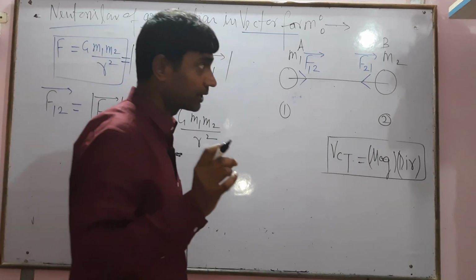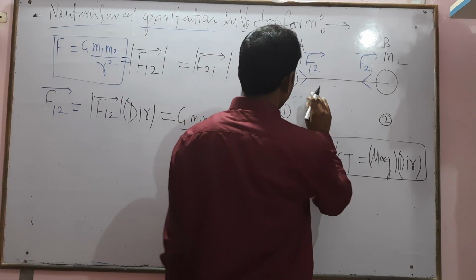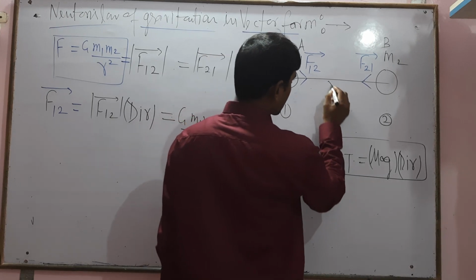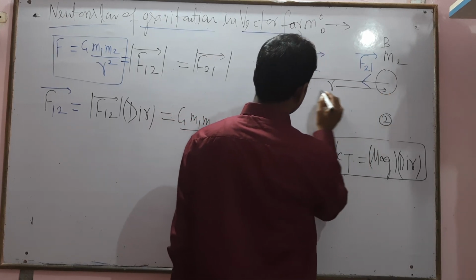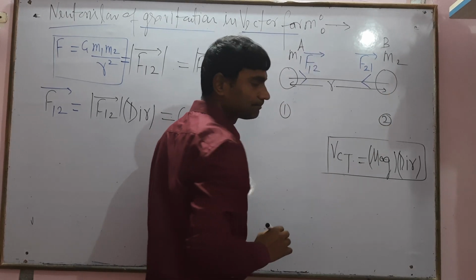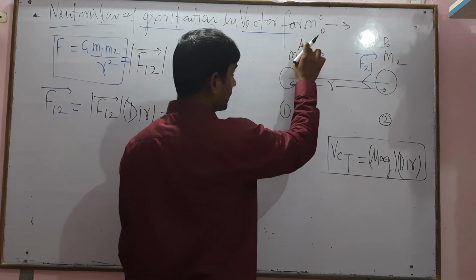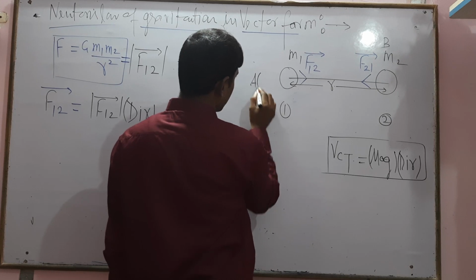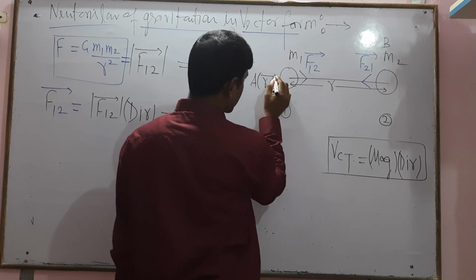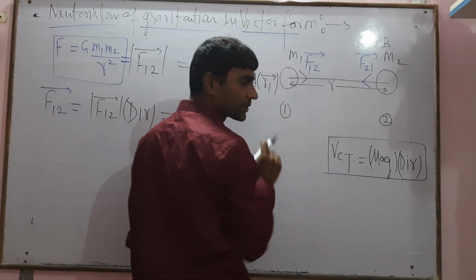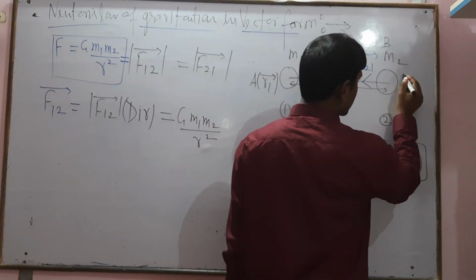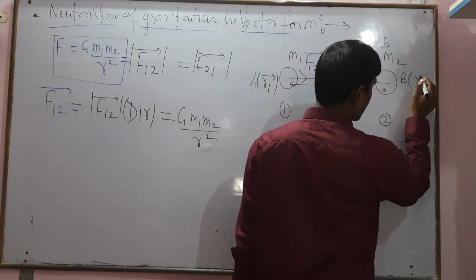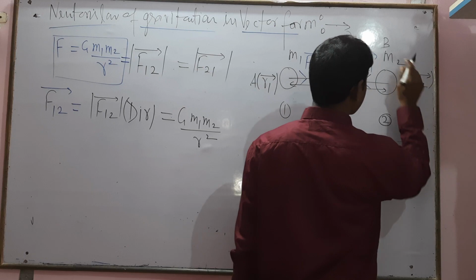This is the important point: what will the direction be? This is r, the distance between the two point masses. Let us suppose the position vector of point A equals r1, and the position vector of point B equals r2.